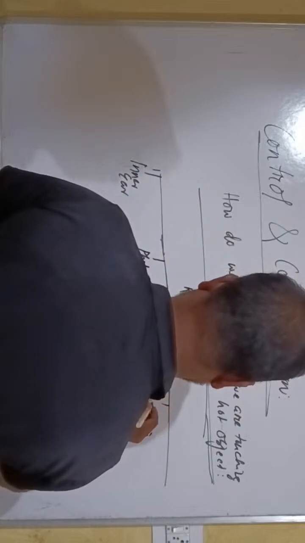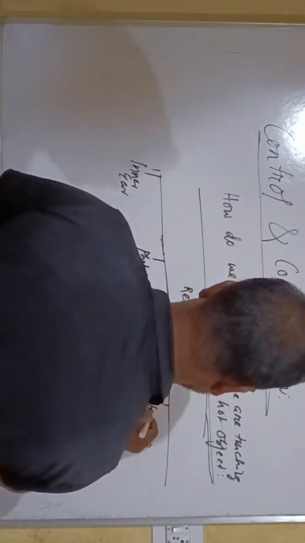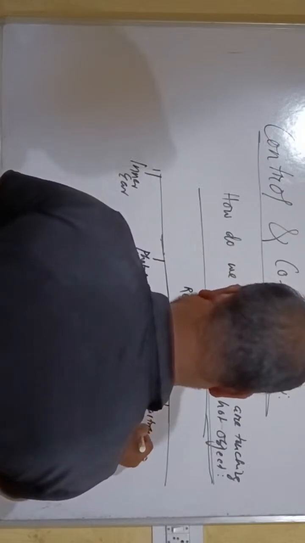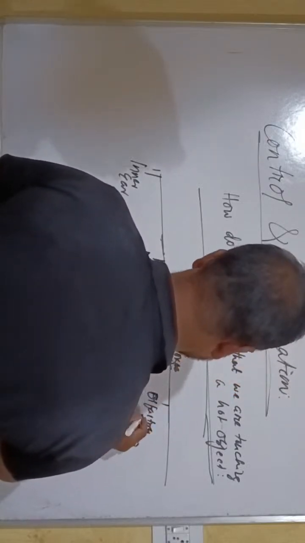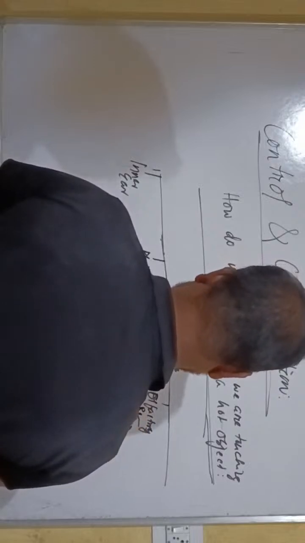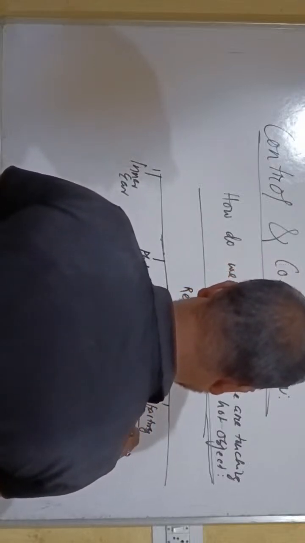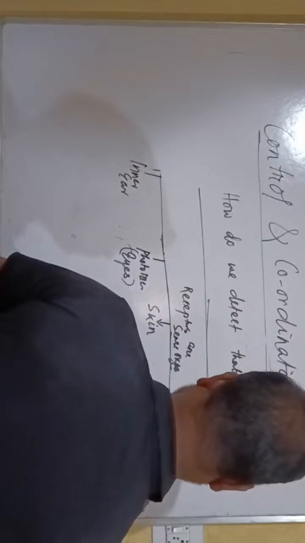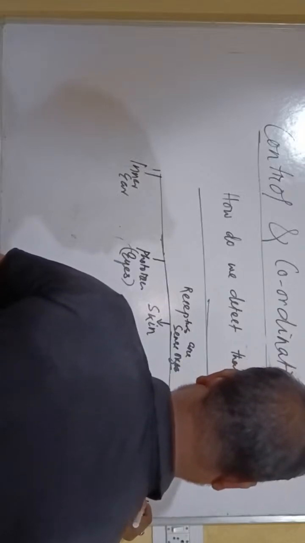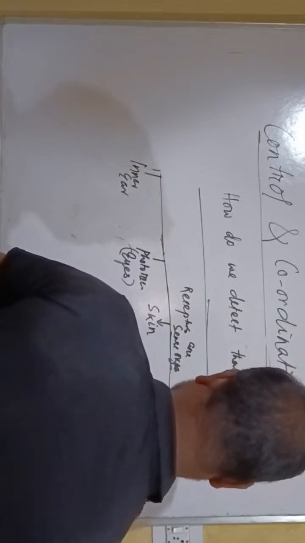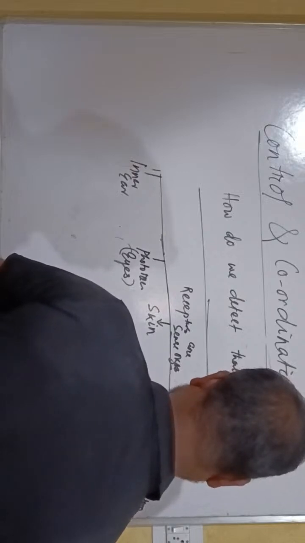Another is the olfactory receptor, which is the nose. Then there is the gustatory receptor, which is the tongue.